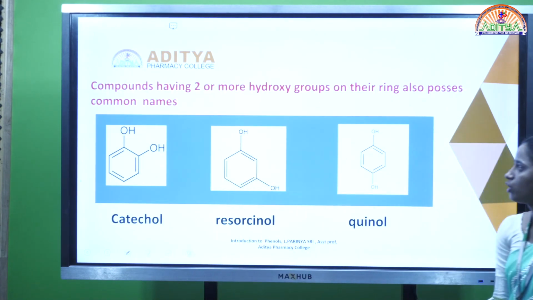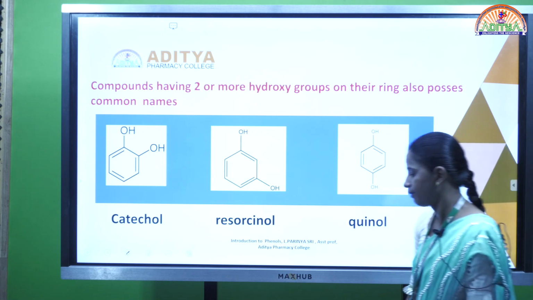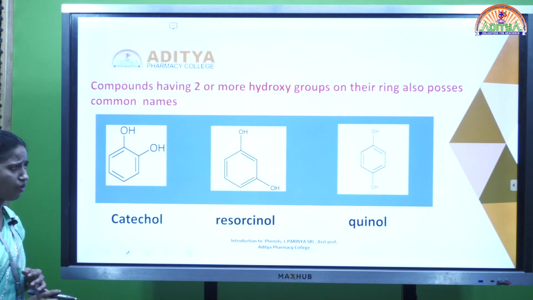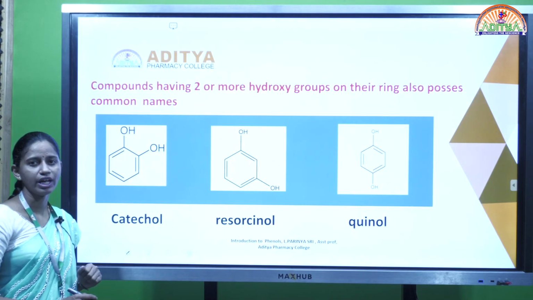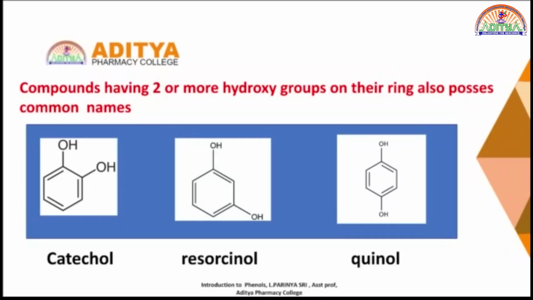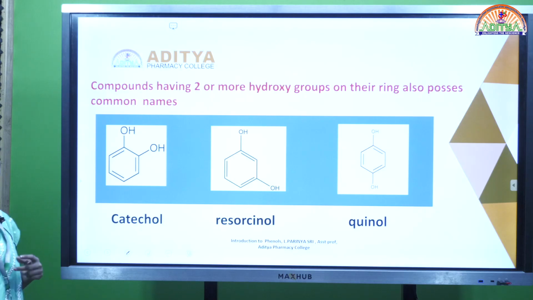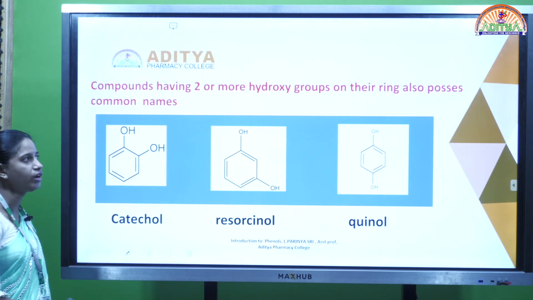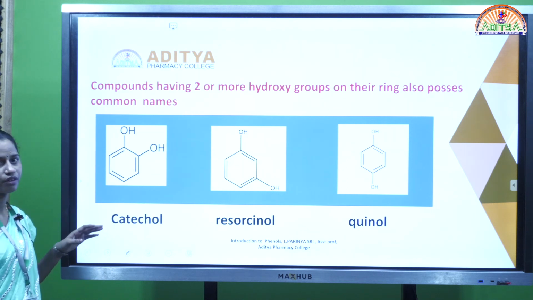Next, compounds having 2 or more hydroxy groups on their ring also possess common names. That means in the previous structures I discussed phenols along with another group of atoms attaching to the phenol. Now, if 2 or more hydroxy groups are present in the compound, what is the name?